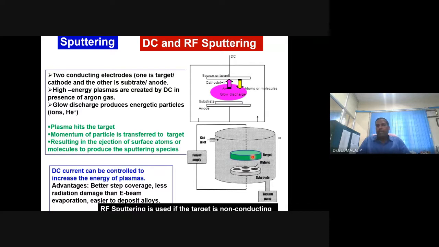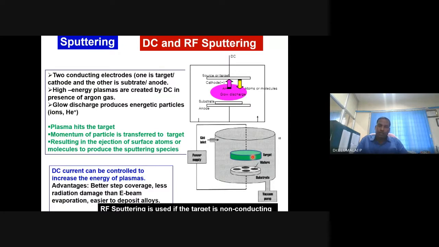If the substrate is a conductor, like copper, iron, cobalt, nickel, or even graphite, DC sputtering is suitable. What if the substrate is an insulator, such as any oxide or dielectric? If you want to sputter it as a thin film, how will you do that, because it will not conduct electricity?